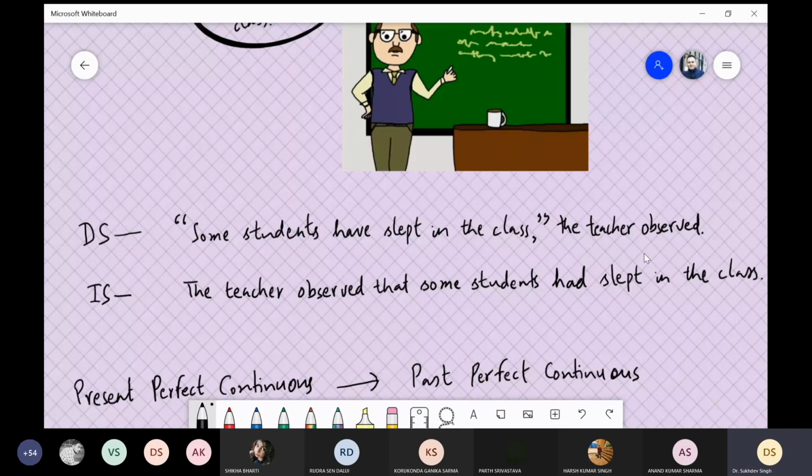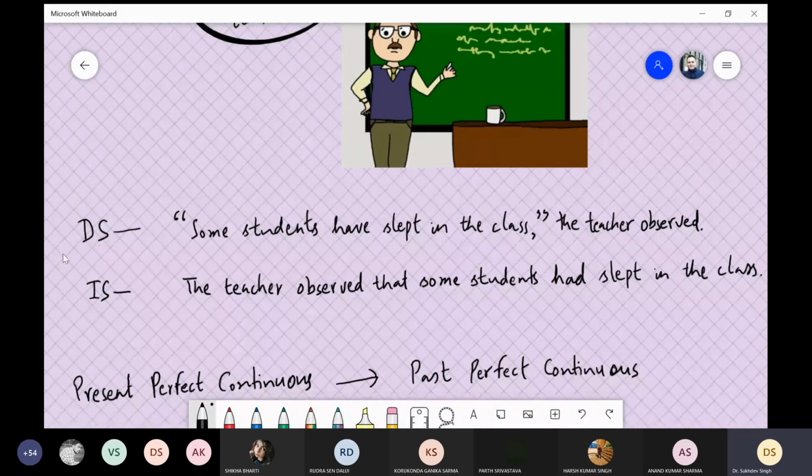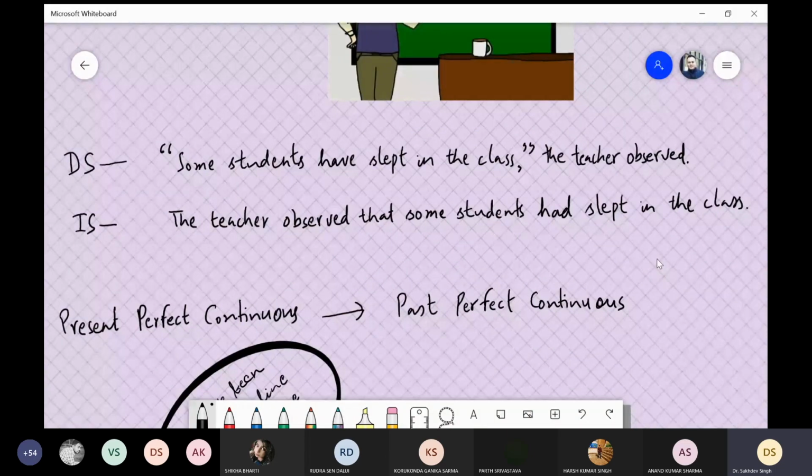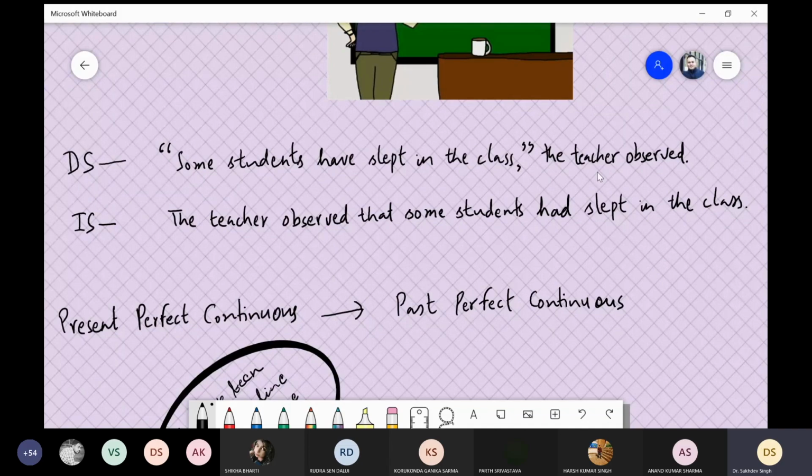Okay, so the teacher observed, and then the full stop to complete the entire sentence. Now we convert it into the indirect speech. So this, the teacher observed, we lift it from here and then we place it here. The teacher observed that, and then we start with here, some students had slept. Have here is converted into had. Form of verb remains the same.